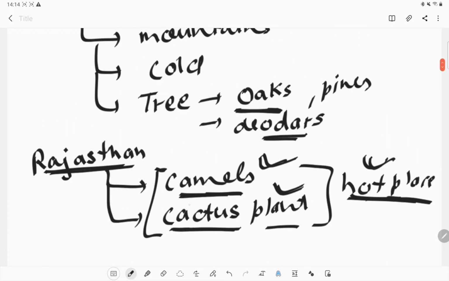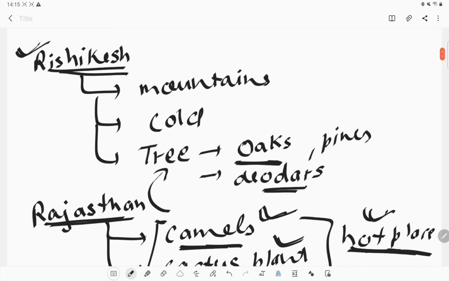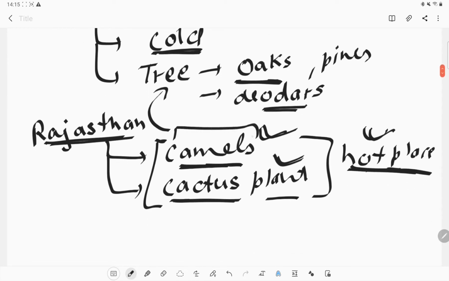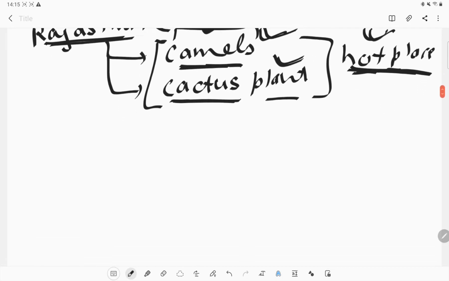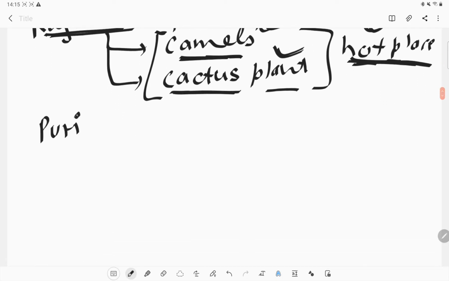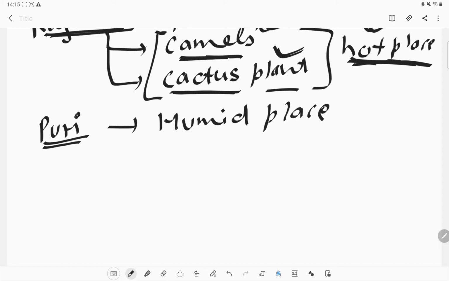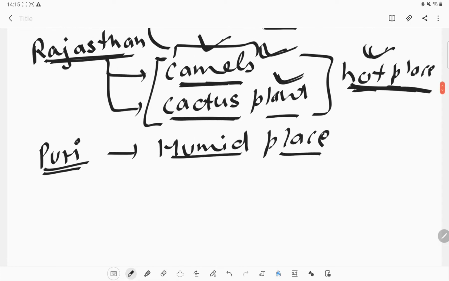So the camel or the cactus cannot live in the Rishikesh climate, the cold climate, because they are adapted, or they have the characteristics which help them to live in a hot place, not in a cold place. Okay, similarly, if we take an example of a beach, like Puri, a sea beach. Here there will be a humid place. On the beach we face a lot of humidity, so another kind of animals and plants will survive there, so that they can survive in that high amount of humidity.